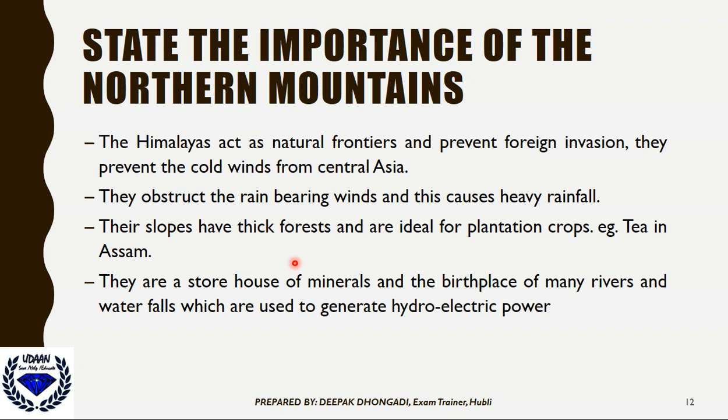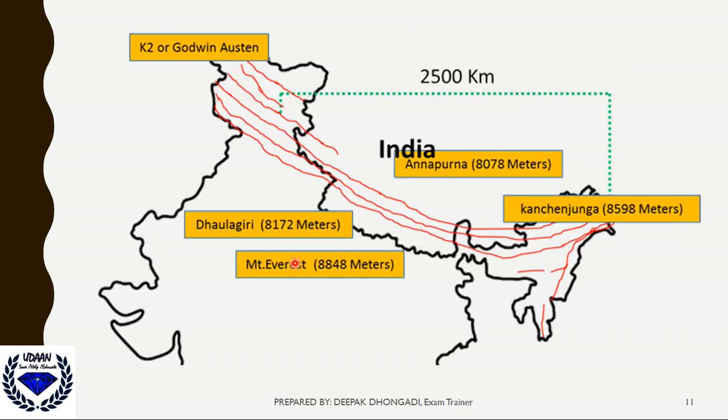So northern mountains, yes, Himalayan mountains mostly. The Himalayas act as natural frontiers. The red curved lines you can see here are nothing but the Himalayan ranges of India, and the largest peak of India is K2, and it is the world's second. We call it Godwin Austen K2. It is present in the Jammu and Kashmir region.